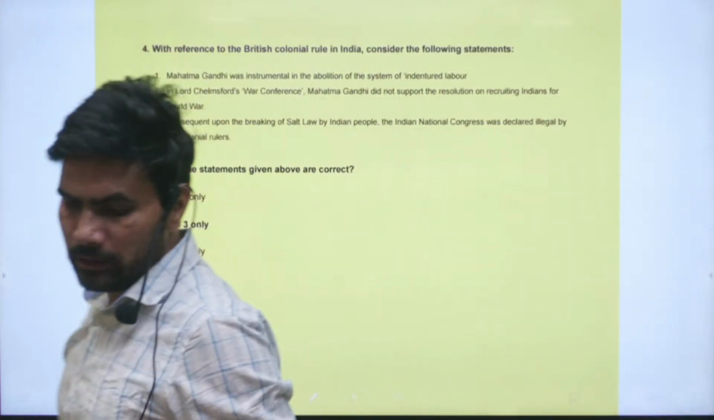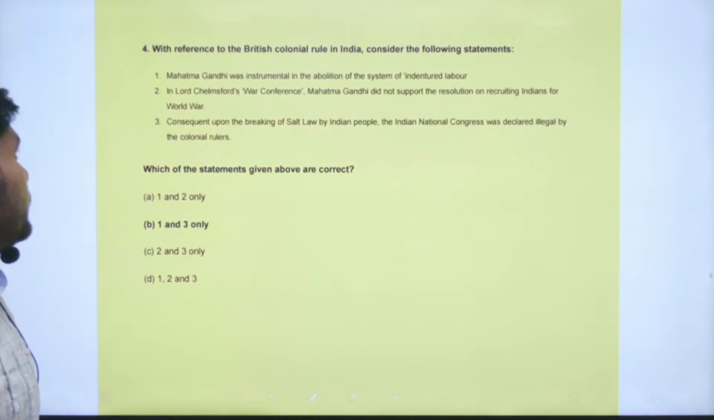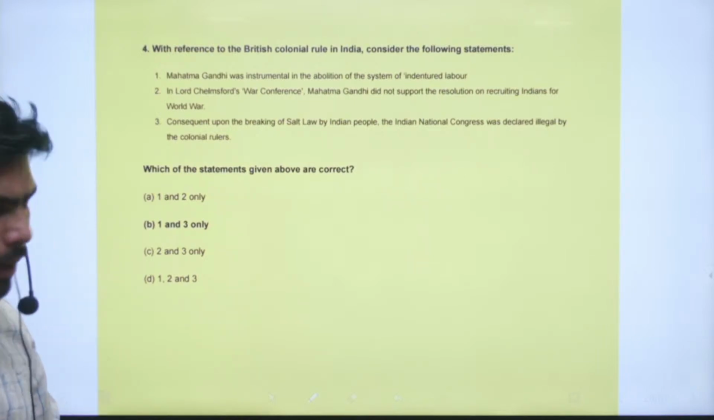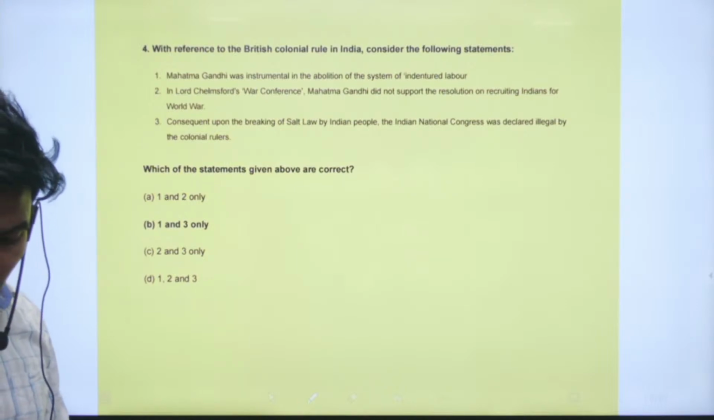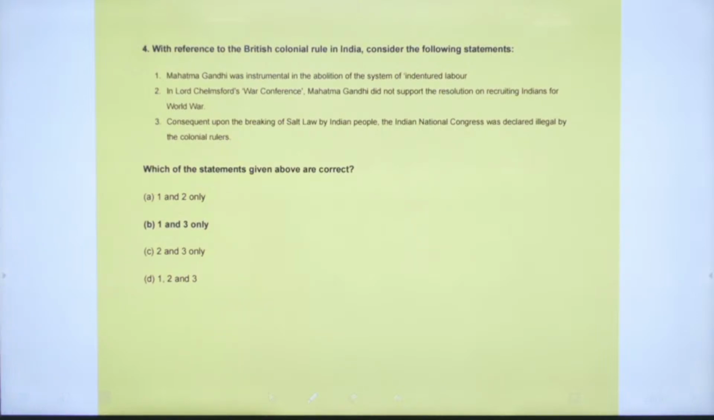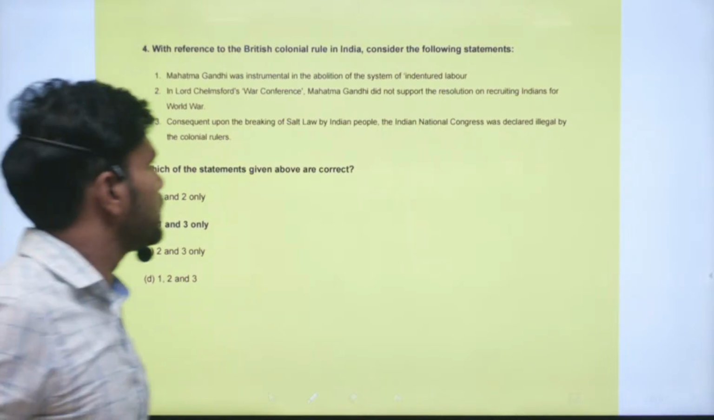Right. So next question. Question number 4. The question is with reference to the British colonial rule in India. Consider the following statements. Statement 1. Mahatma Gandhi was instrumental in the abolition of the system of indentured labor. So this is a correct statement.